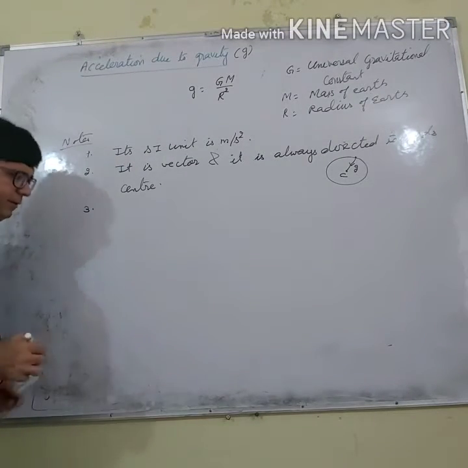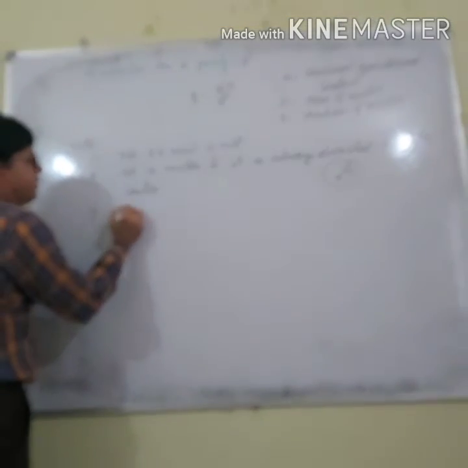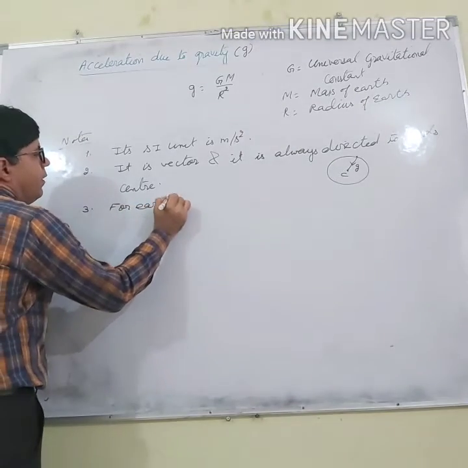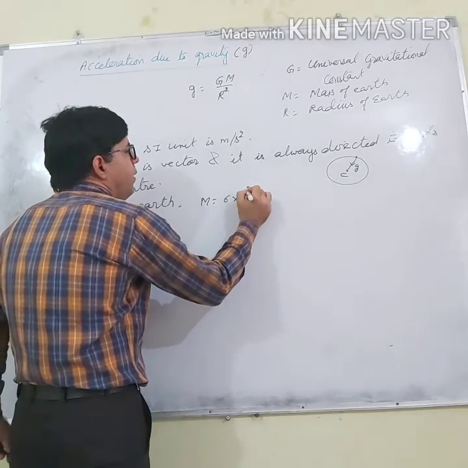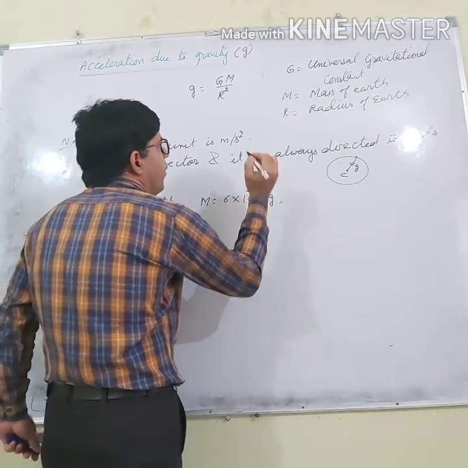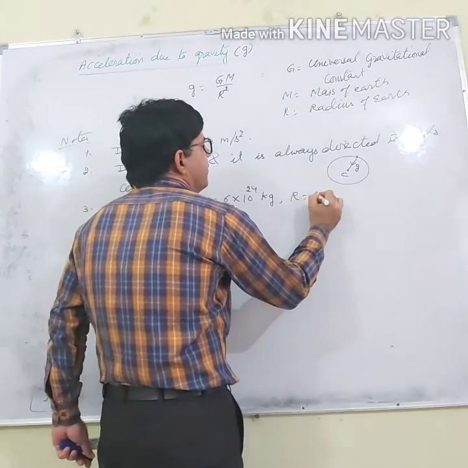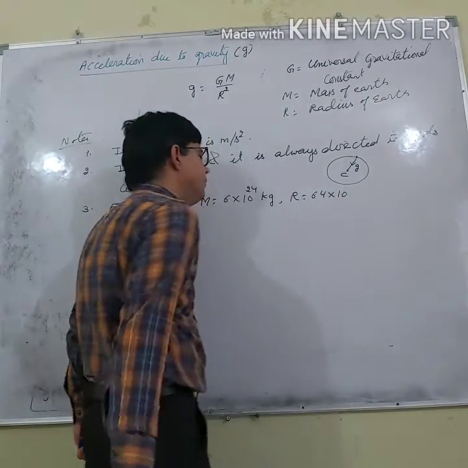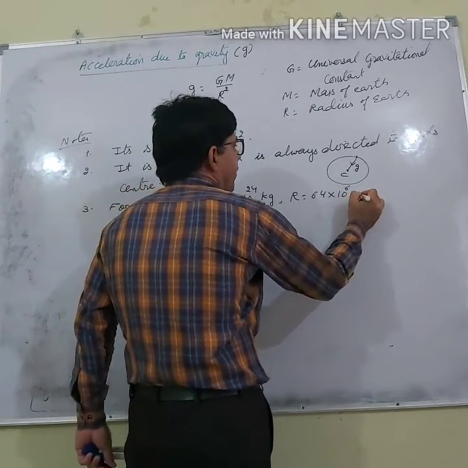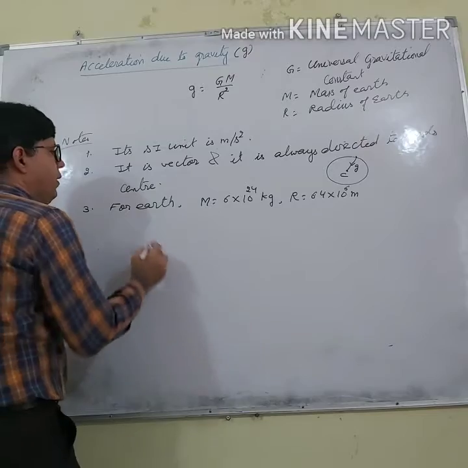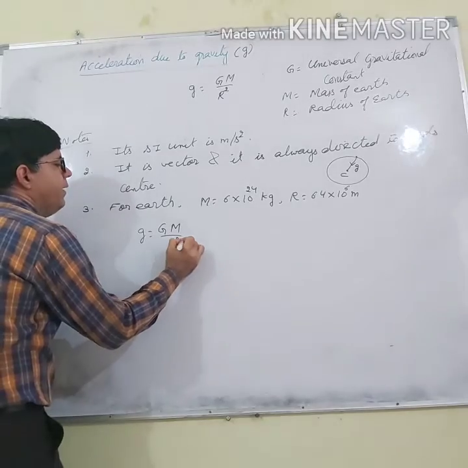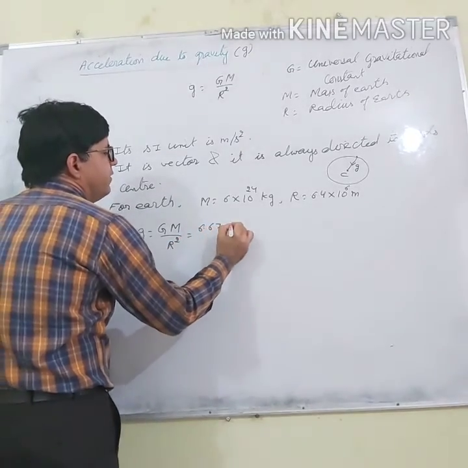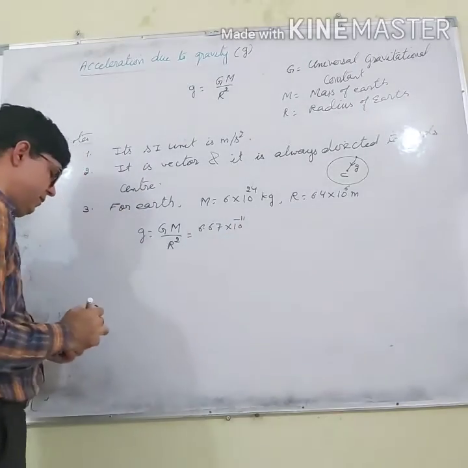Number third point is, for earth, mass is 6 into 10 to the power 24 kilogram, and radius is 6.4 into 10 to the power 6 meter. Alright, so what is small g? GM by R square. G is 6.67 into 10 to the power minus 11.